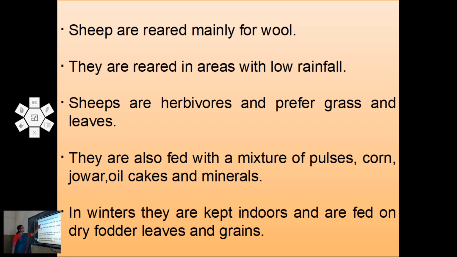Sheep are reared mainly for wool. They are reared in areas with low rainfall. Sheep are herbivores and prefer grass and leaves. They are also fed with a mixture of pulses, corn, jowar, oil cakes, and minerals. In winters, they are kept indoors and are fed on dry fodder, leaves, and grains.